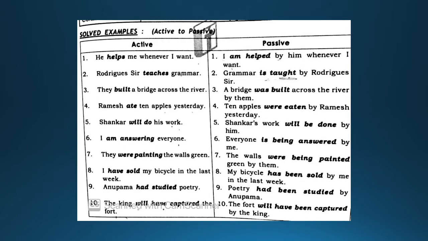Now my dear boys, here you will find solved examples. These examples have been solved, active to passive sentences have been changed. Now the first one, he helps me whenever I want. When you are changing it into passive, the rule is what? First rule is swap, second rule is the to be verb is to be used, third rule is the past participle of the verb is to be used, and the fourth one is add the preposition, mostly by. So here, I am helped by him whenever I want.